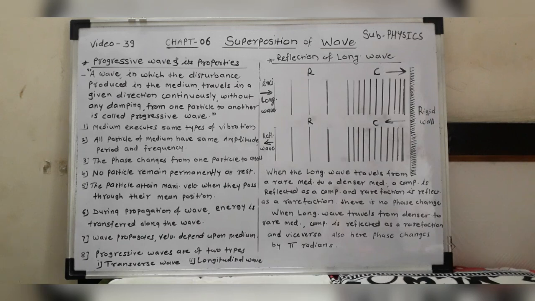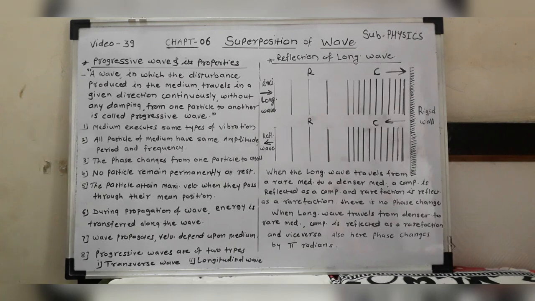Now we have to see how this longitudinal wave can be reflected. You know that these longitudinal waves are nothing but sound waves, and how the reflection of these longitudinal waves takes place is shown in the figure. Now we have to see how these sound waves can be reflected.